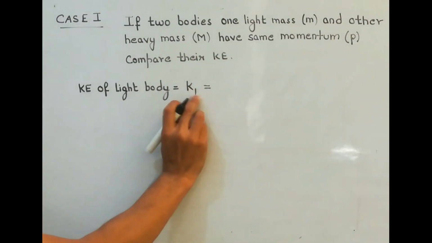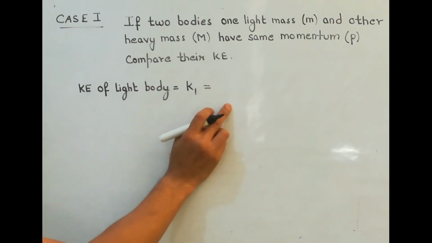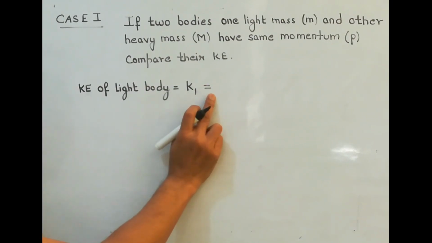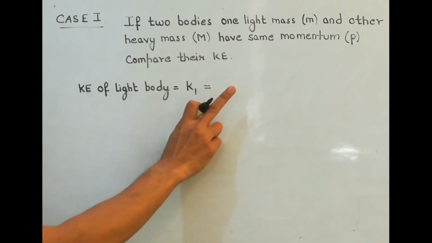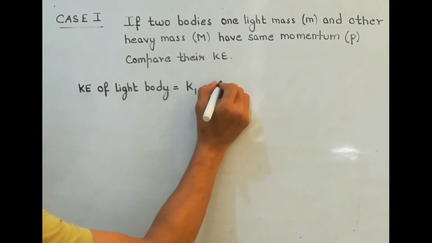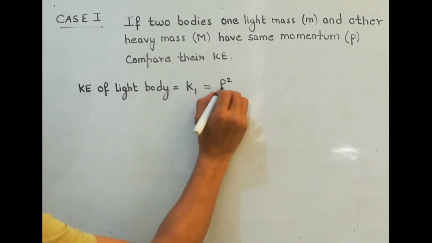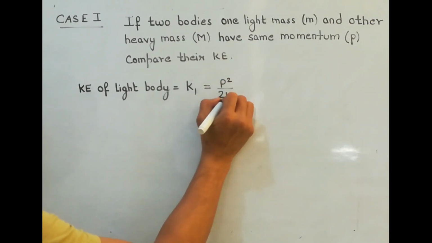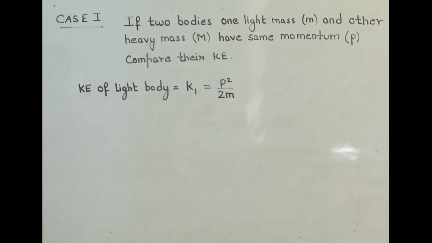Now here we are going to use the formula for kinetic energy in terms of momentum because they have same momentum. So it will be P square upon 2m. That's the kinetic energy of light body.